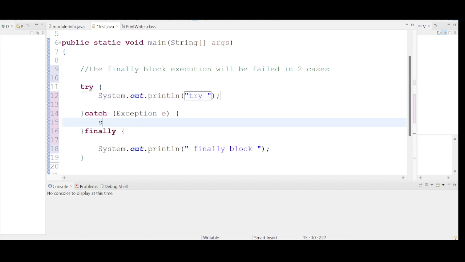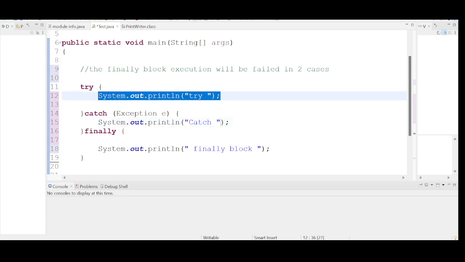The catch block, a simple print statement. Now if I run this, we all know what the output is going to be. The main thread will get access to the main method, and the instructions in the try block will get executed. It is not throwing any exception.